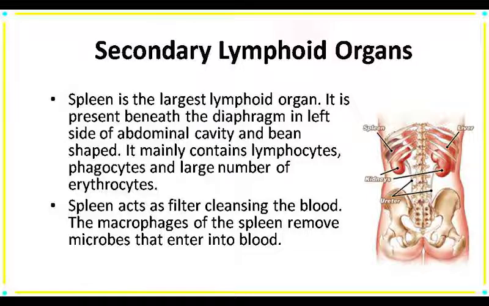Spleen contains lymphocytes, phagocytes, and a large number of erythrocytes. As we know, spleen is considered the graveyard of RBC because the worn out and damaged RBC are destroyed there. And spleen is also known as a reservoir or blood bank because it contains lymphocytes and a large number of erythrocytes. Now the function of spleen is to filter the blood. The macrophages of spleen remove the microbes which enter into the blood.